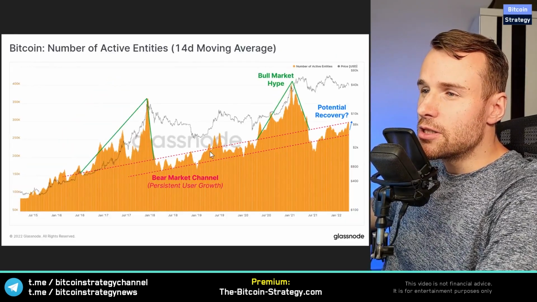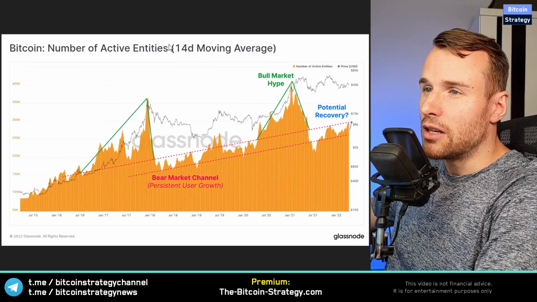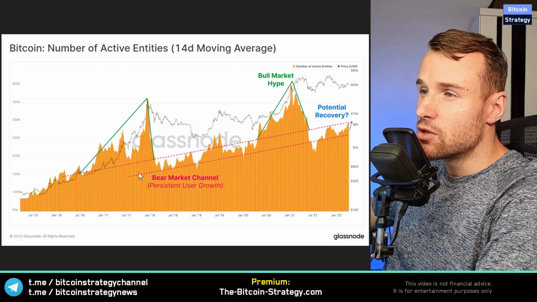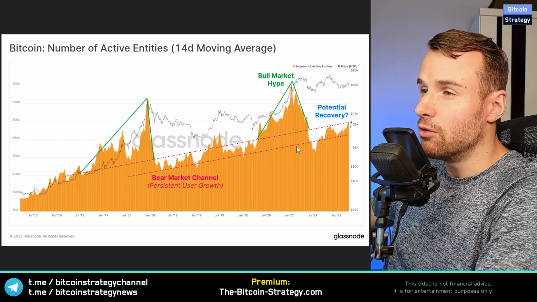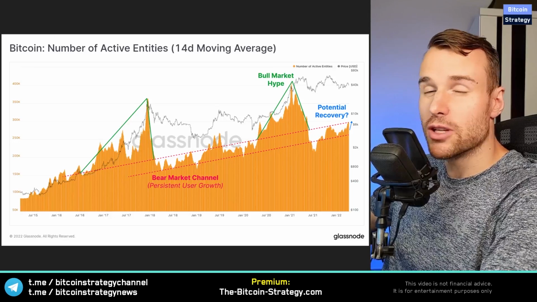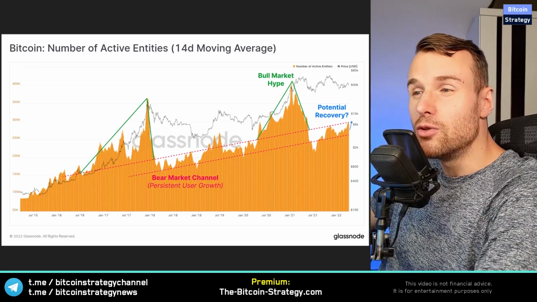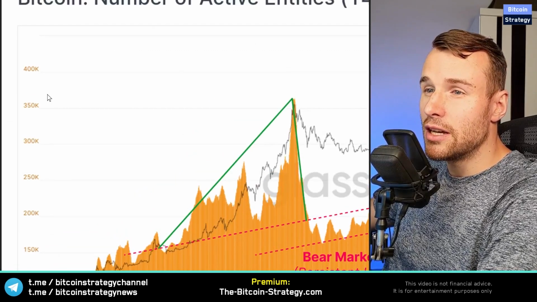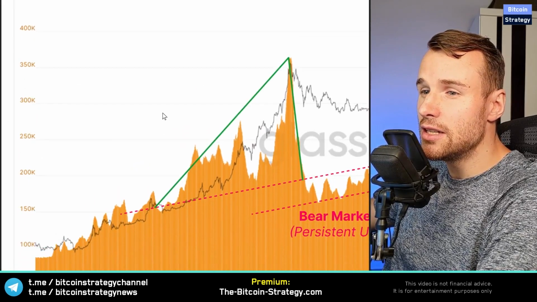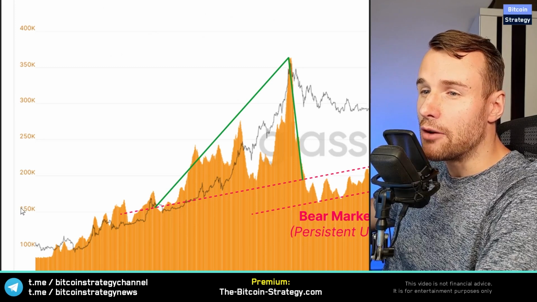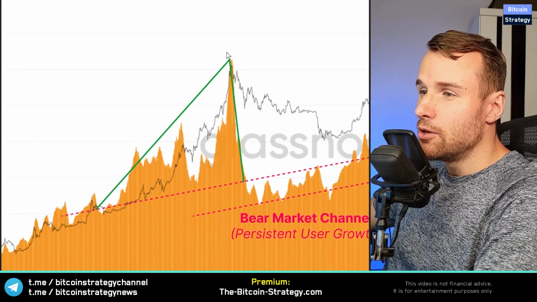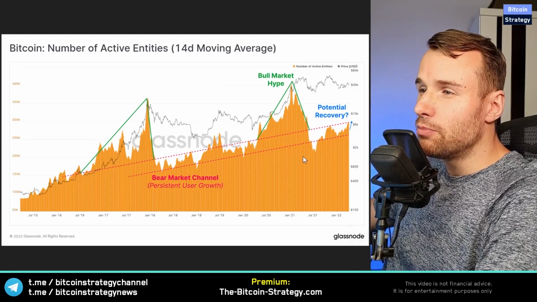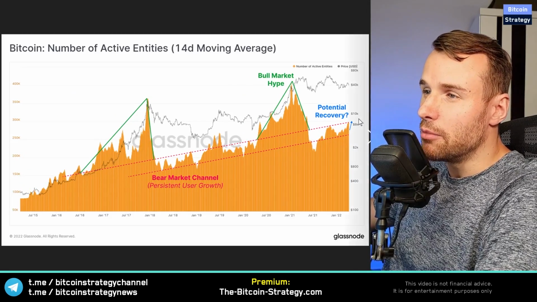Now, the first interesting thing to note here is that the number of active entities, while having a lot of volatility, does trend upwards over the years, right? So there's more and more adoption happening. More and more people tend to use Bitcoin, but it does come in waves. This peak over here is at more than 350K entities. This then more than halved to 150K during this crash. Currently, we are relatively low, but increasing with time, which is positive, right?